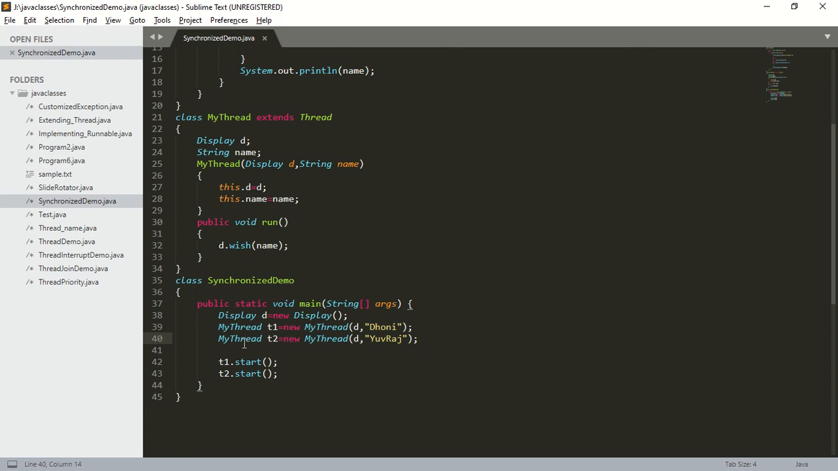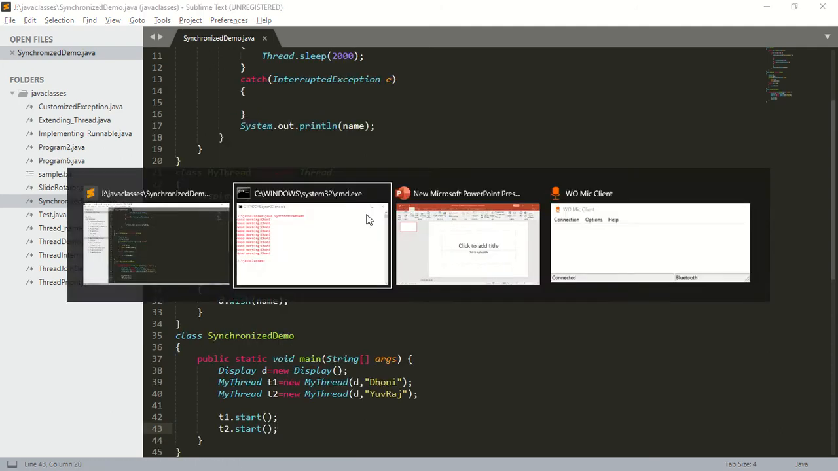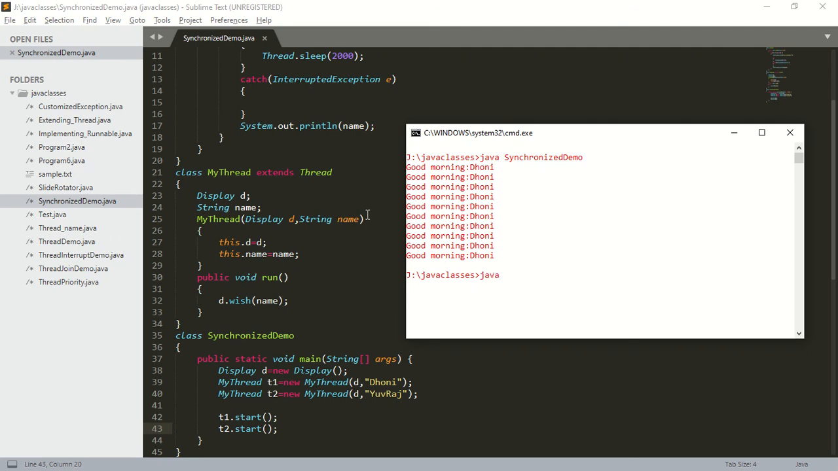So what will happen? A data inconsistency problem will happen. So what will be the output? The output will be irregular output. So we can't predict the output. Save this. So I will compile javac SynchronizedDemo.java. Yes, clear screen. I will run the program, java SynchronizedDemo. So what happens when I run this program? I will get an irregular output. Why? Because two threads are trying to operate on the same Java object. Then we are going to get a data inconsistency problem.